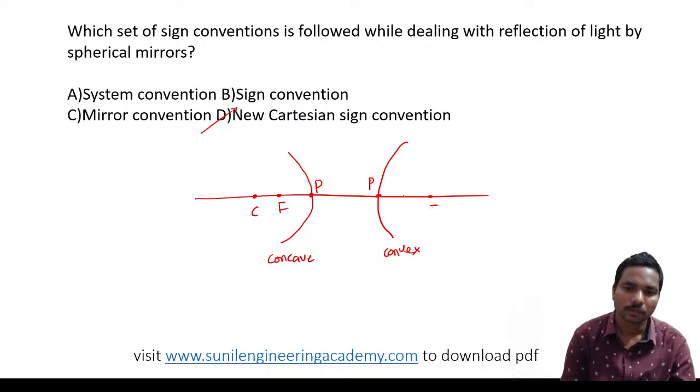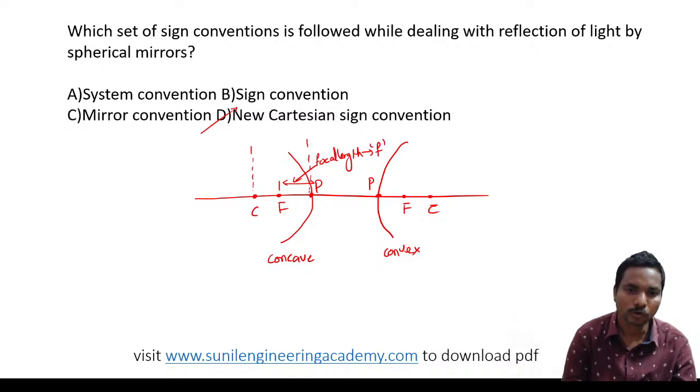Focus to pole is nothing but focal length, denoted with letter small f. From center to pole is the radius of curvature.